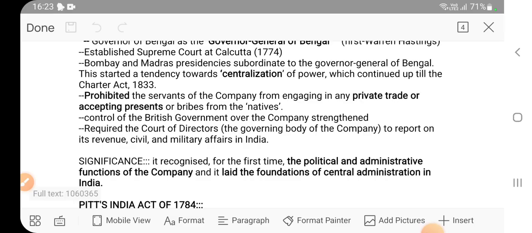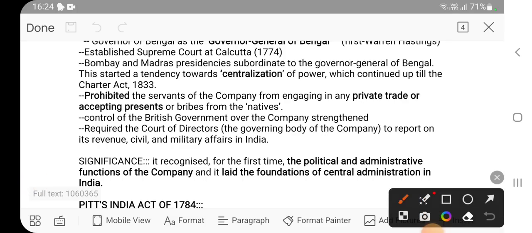Instead, the workers of the company, the officials of the company, were making more profit. So the company came to the conclusion that actually the servants are engaging in the practice of bribery. They are taking bribes from the natives. So they tried to stop this, but it did not happen.